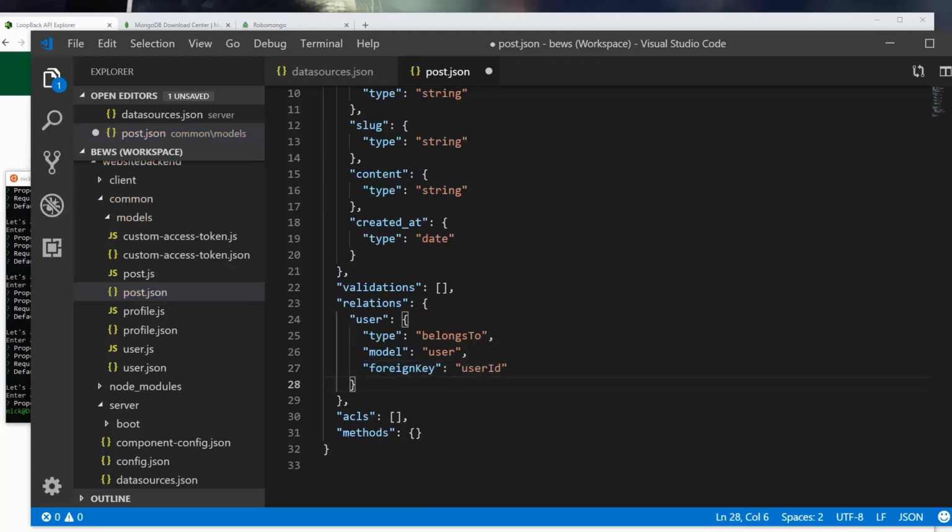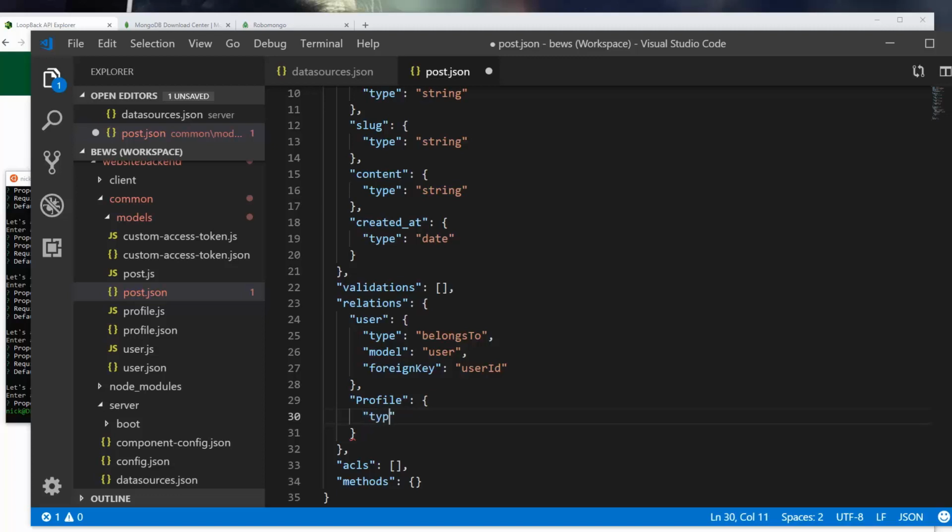And then we're also going to attach it to a profile. So when you upload a post, it's going to be tied to your profile, which is going to be publicly accessible. So this relation is going to help tie, we're going to be able to have profiles where you can see all the posts made by a specific person.